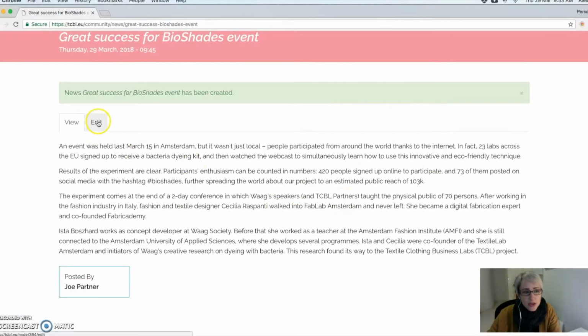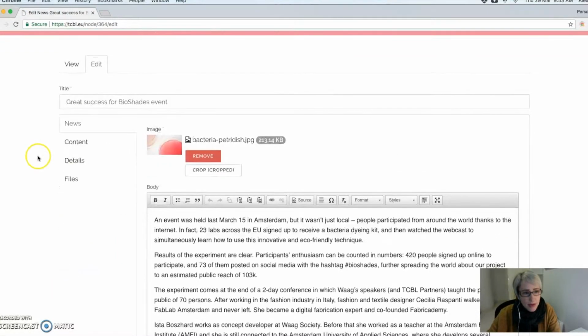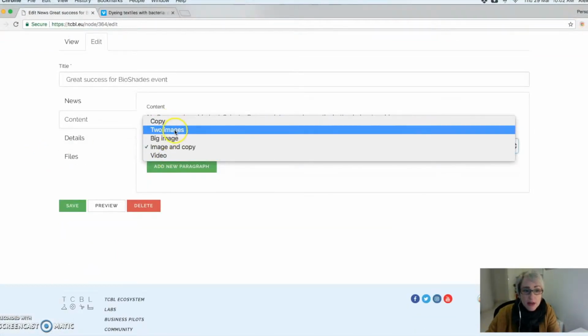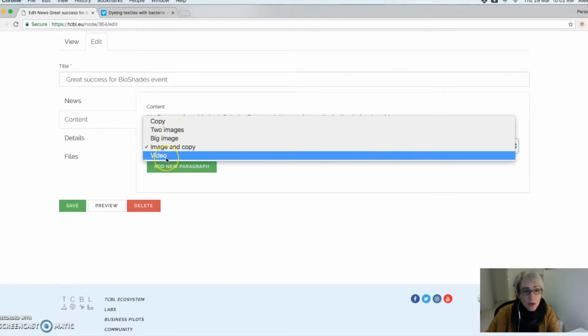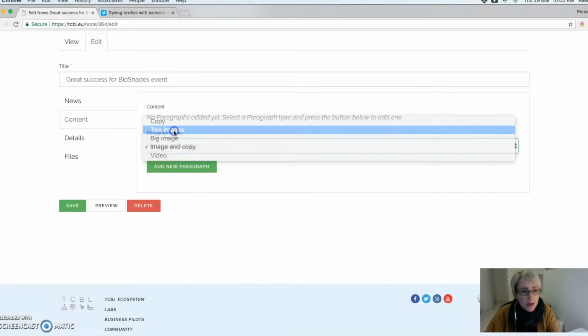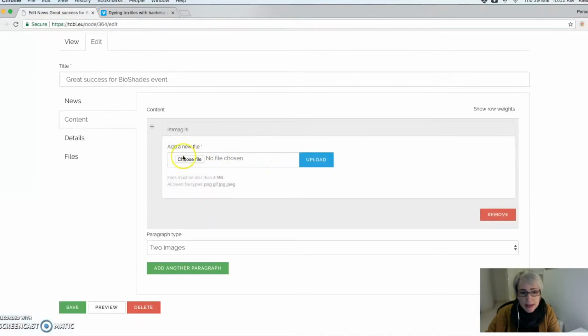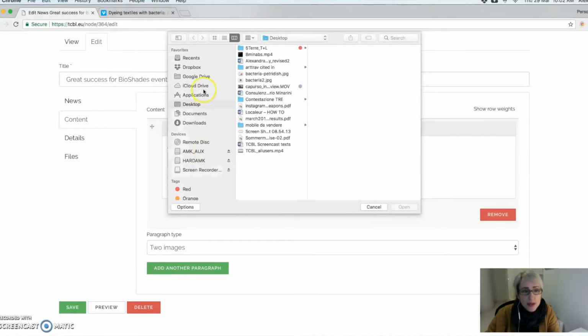Now, if I want to add a photograph to that, I can go to Content. Here I can pick two images, one big image, or video. So let's do two images, add new paragraph. It's going to guide me through choosing those two images one at a time.